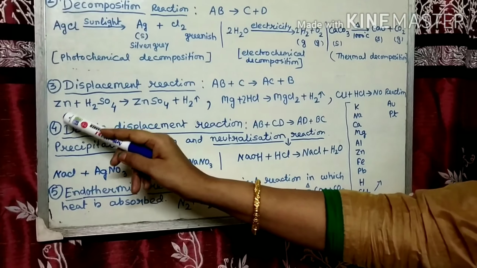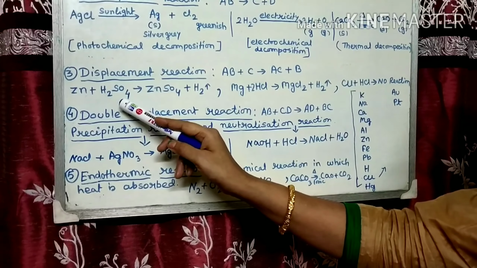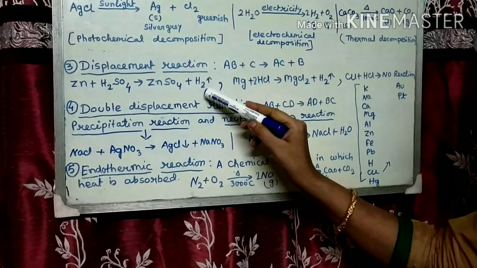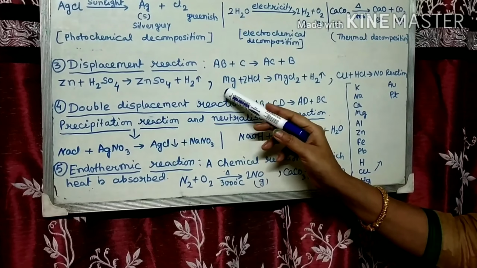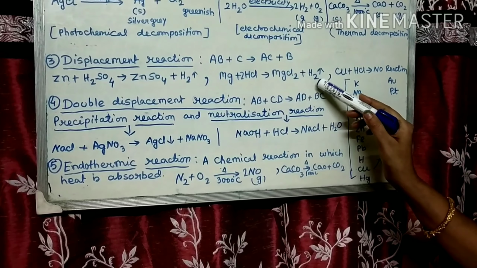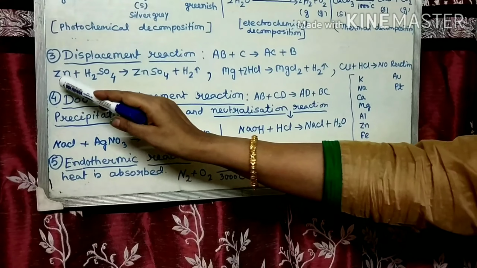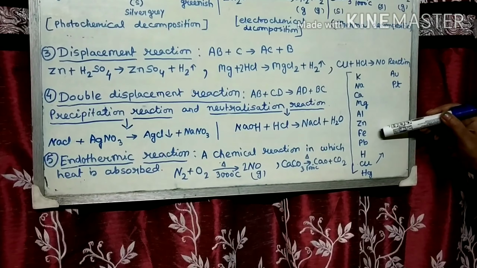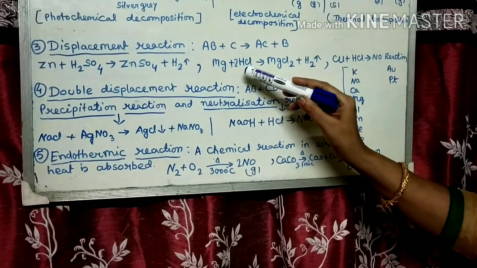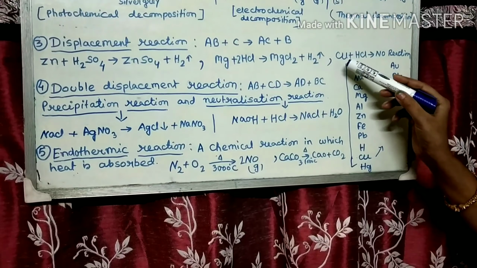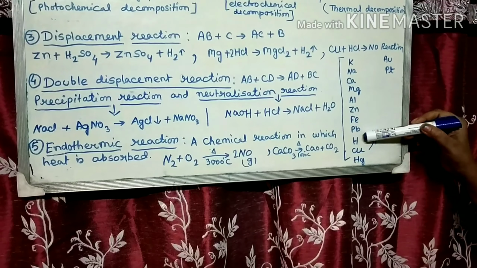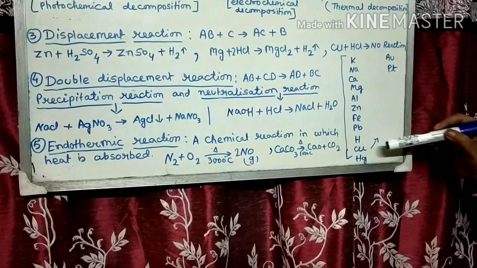See example, when zinc reacts with H2SO4, zinc sulfate and hydrogen gas are formed. When magnesium reacts with HCl, magnesium chloride and hydrogen gas are formed. As zinc and magnesium both are placed above hydrogen, they displace hydrogen from HCl. But when copper reacts with HCl, there is no reaction as copper is placed below hydrogen.